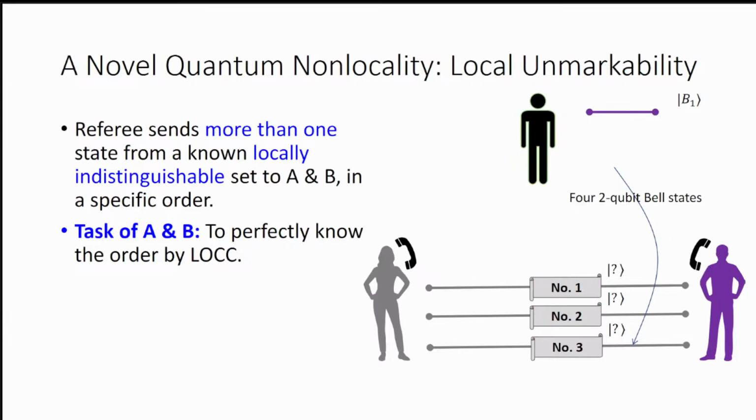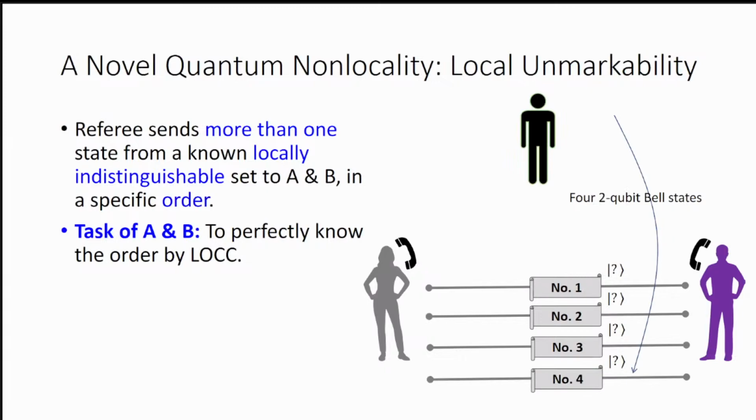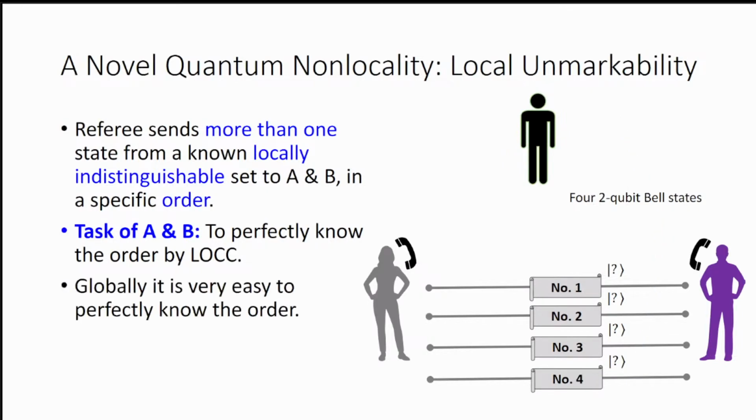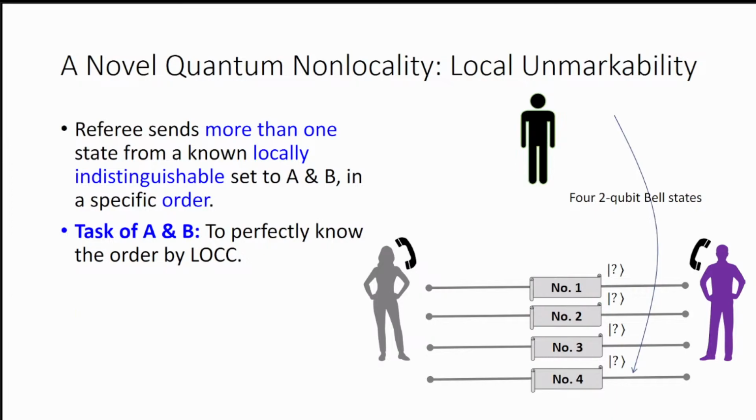Please keep in mind that Alice and Bob do not know which states these are. They need to know the order in which they are given. And lastly, the referee is sending B1, and it is the number 4 state. So in how many ways can these 4 states be arranged? How many orders are possible? There are 4 factorial possible orders, and I am depicting here one specific order.